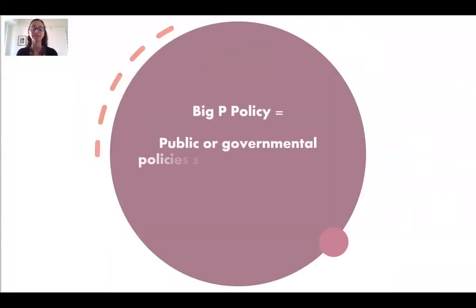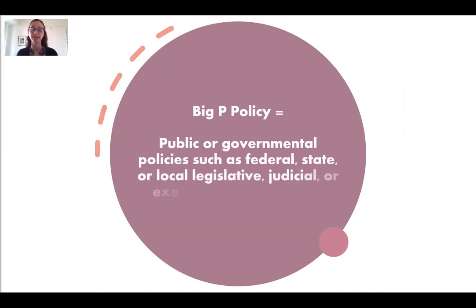Big P policy refers to public or government policies at the federal, state, or local level. Big P policies include official policies dictated by any legislative, judicial, or executive branch. We typically think of Big P policies as policies that are passed, approved, or ordered by some government body. This includes everything from executive orders from the President of the United States to policies enacted by your local city council.